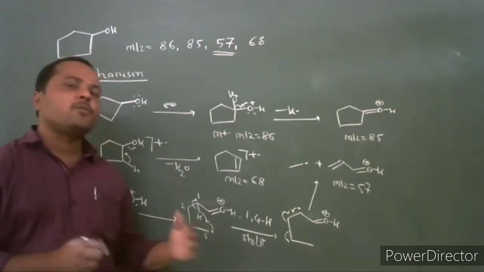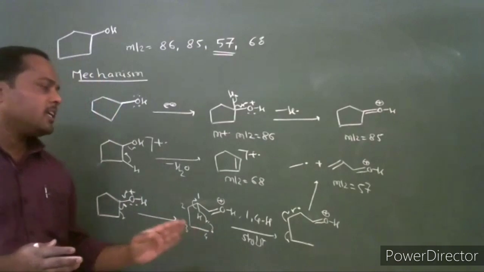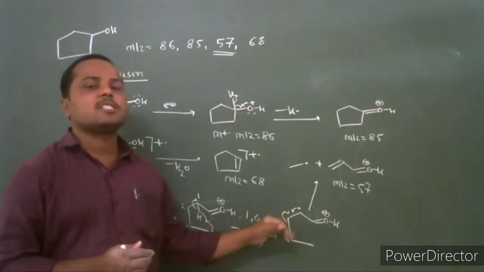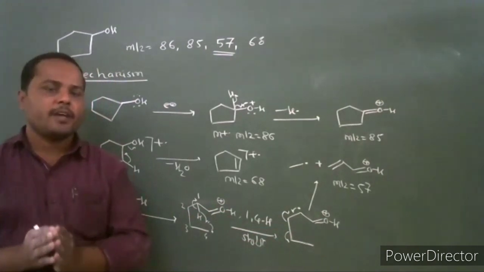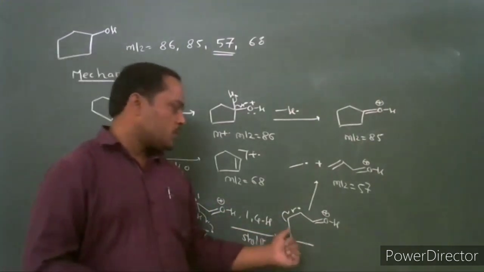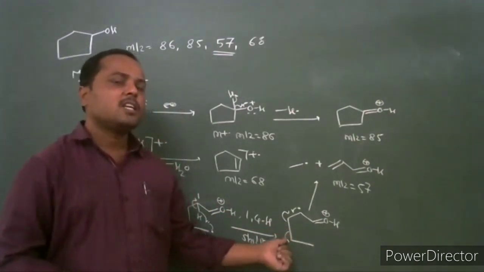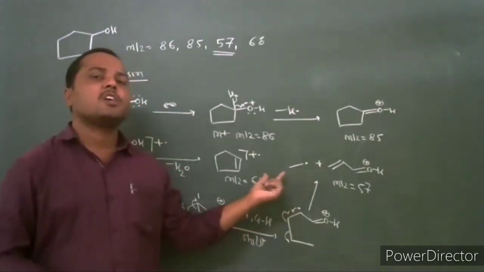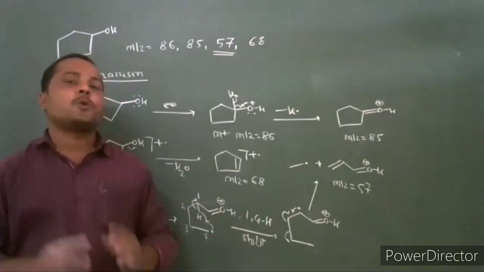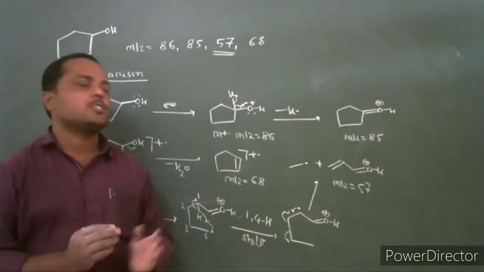In this 1,4 and 1,5 hydrogen shift, the radical goes to the resonance stabilized position, the position conjugated to the oxonium ion, and after that it undergoes homolytic fission of the bond. The cleavage of the carbon-carbon bond gives an ethyl radical in case of cyclopentanol and a propyl radical in case of cyclohexanol.